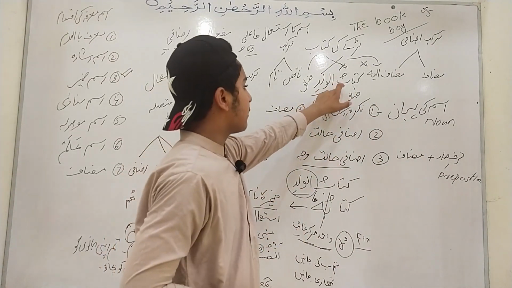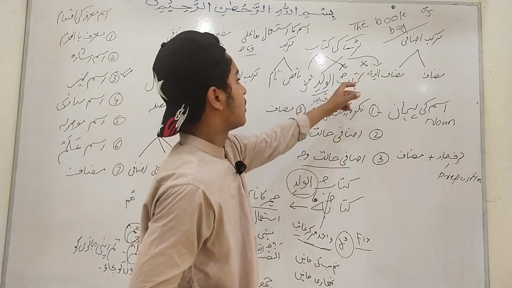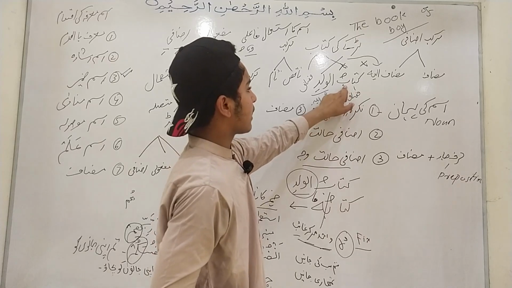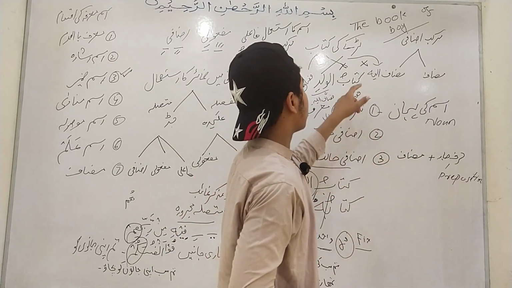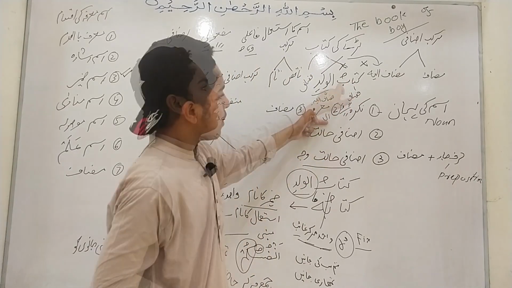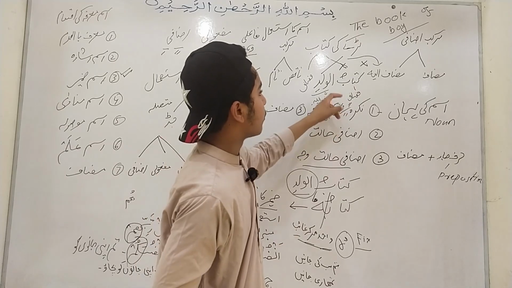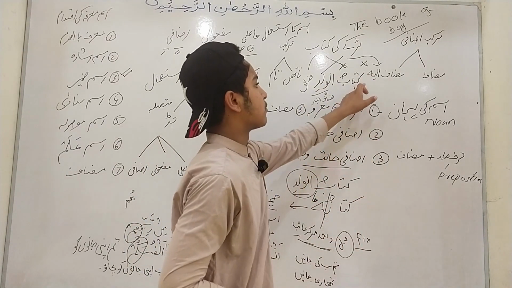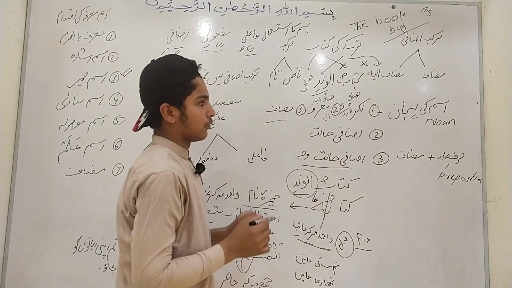Now in this example, first we check whether both are nouns. Kitabu is a noun and walad is a noun. Then the question arises: what about the condition of noun in kitabu? The answer is that muzaf has no alif lam at its beginning and no tanween at its end. Such a noun is known as muzaf. It is the third identification of a noun.